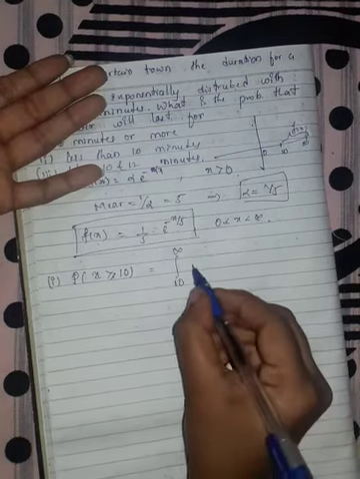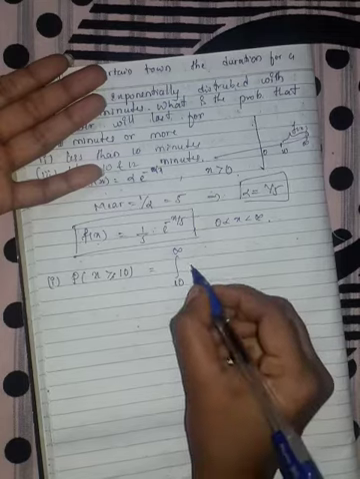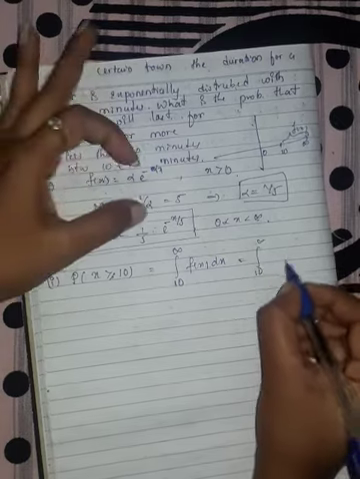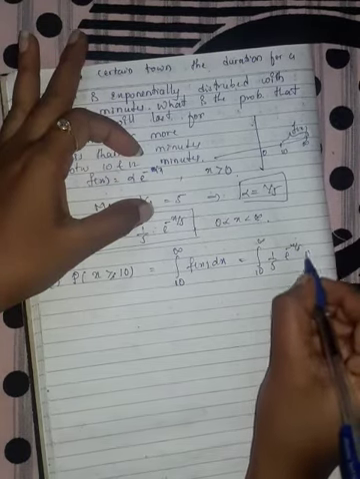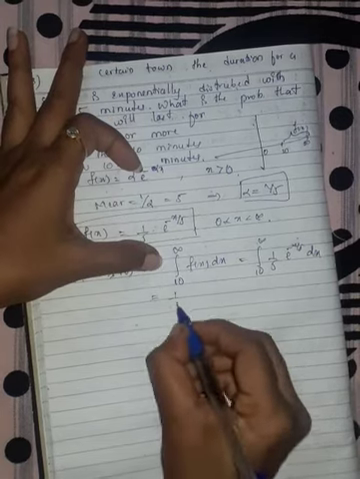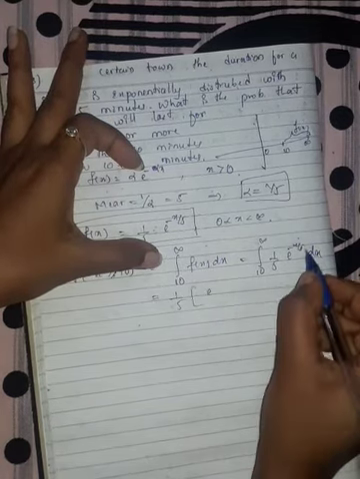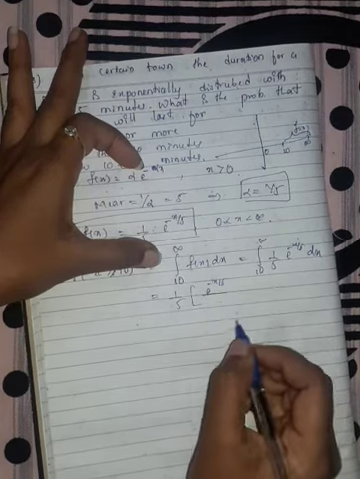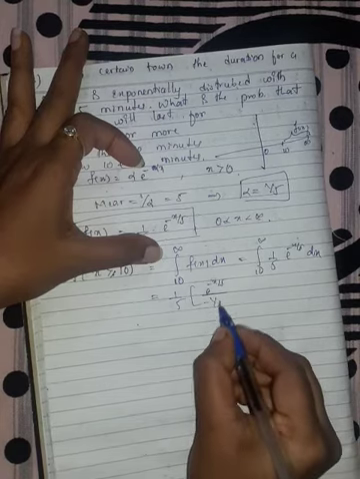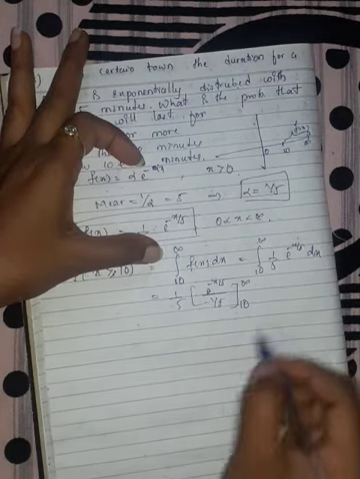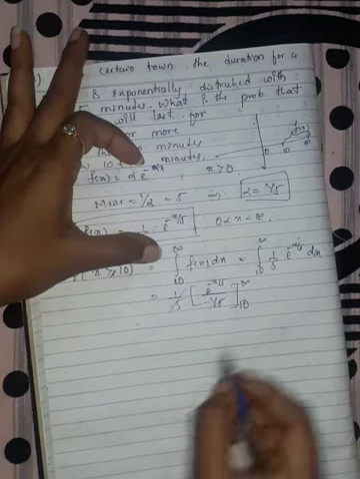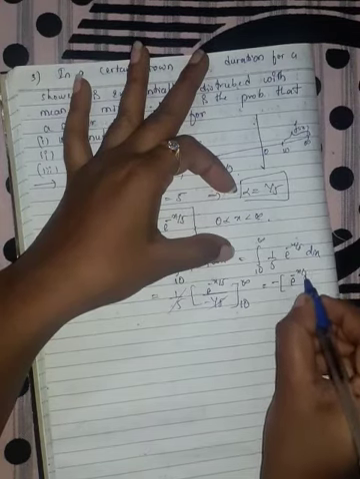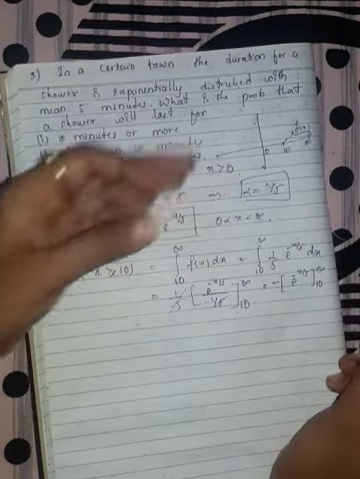So this can be written as the integration from 10 to infinity of f(x) dx. Now f(x) is 1/5 e^(-x/5) dx. Take 1/5 constant outside. The integration of e^(-x/5) is e^(-x/5) divided by the coefficient of x, which is minus 1/5. The 1/5 and 1/5 cancel, and taking the minus sign to the numerator, we are left with minus e^(-x/5), with limits from 10 to infinity.